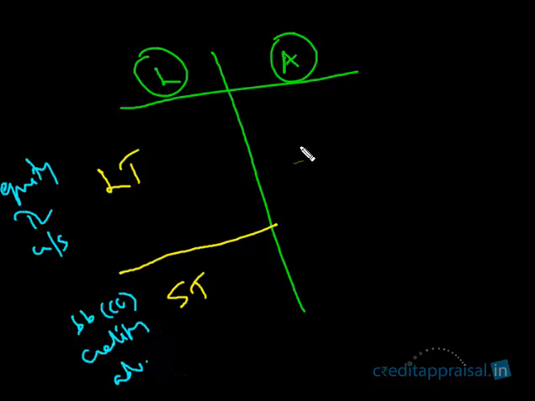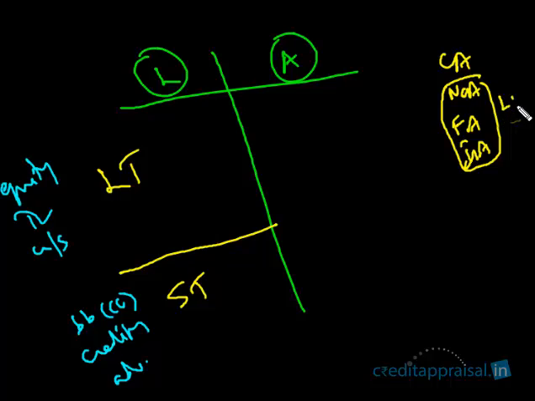Similarly, we can have assets as current assets and non-current assets. We discussed assets as current assets, non-current assets, fixed assets, and intangible assets. These three we will club together and call long-term assets, in the sense that these are not assets that are going to realize cash in the immediate future.